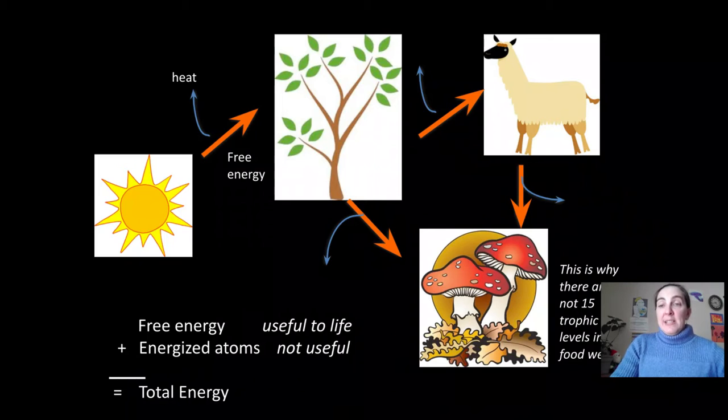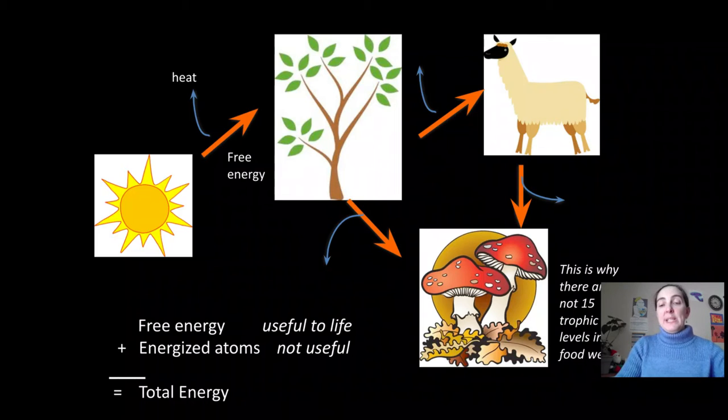The second is a little bit more complex, but it's a concept that you're already familiar with. We've talked before about energy pyramids and the fact that as energy flows from the sun into plants, up through herbivores to decomposers, at each step along the way, some of that energy is lost as heat.